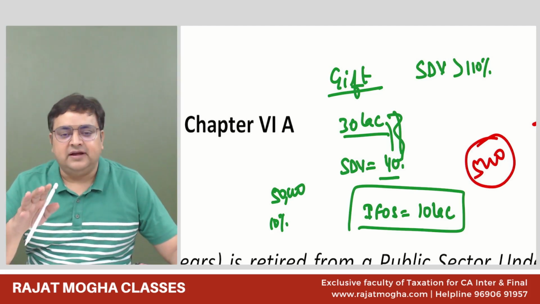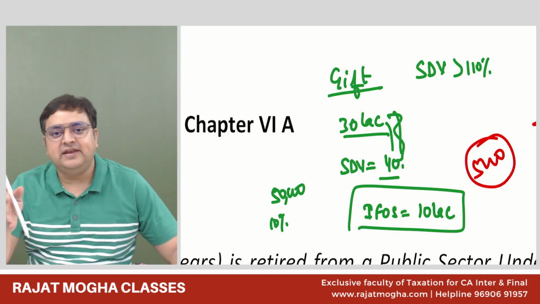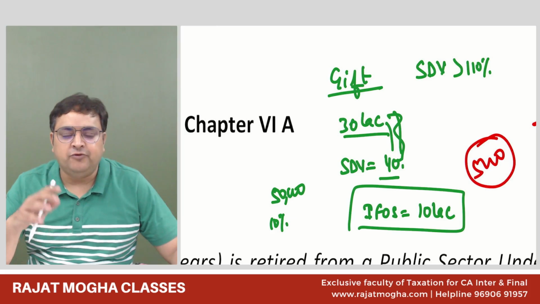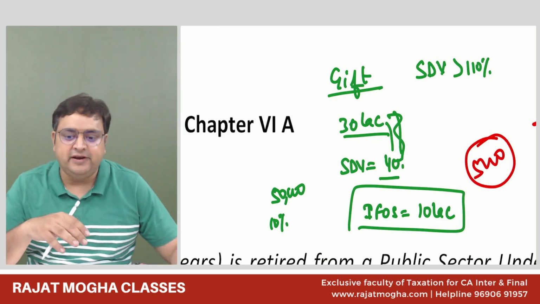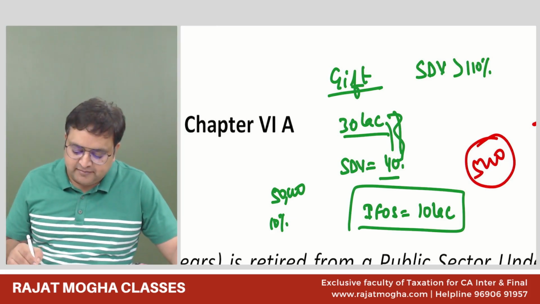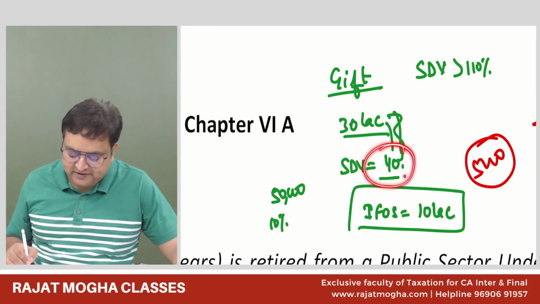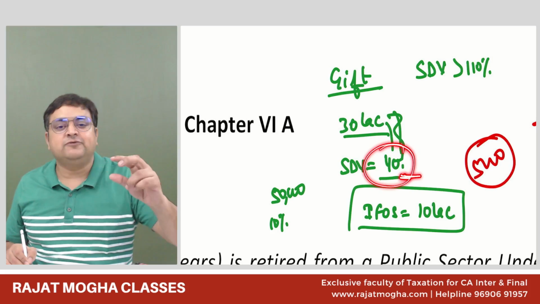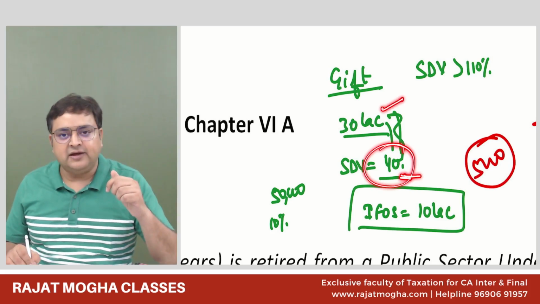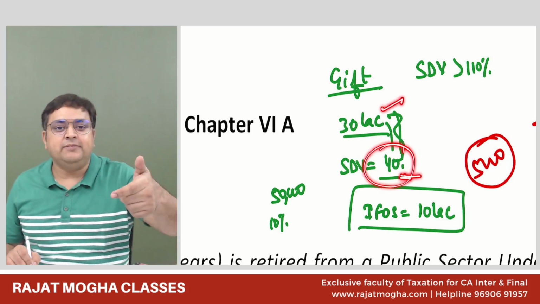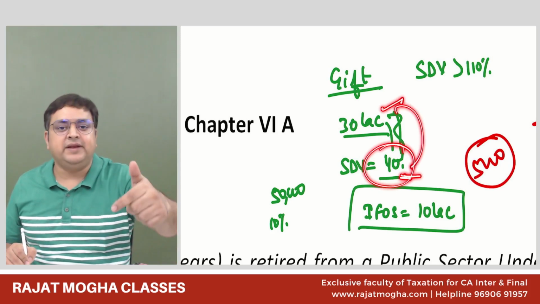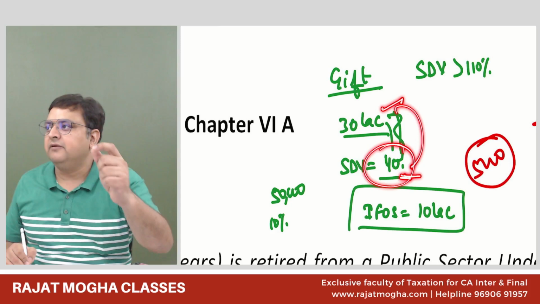And the third thing is that if you purchase any asset at less than its value, please remember: how can you purchase something worth rupees 40 lakh for rupees 30 lakh? You are just paying 30. So what does it mean? That 10 lakh you are paying in black money. So that black money will make it taxable.